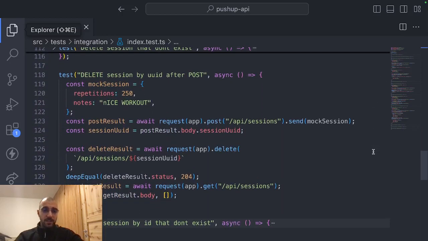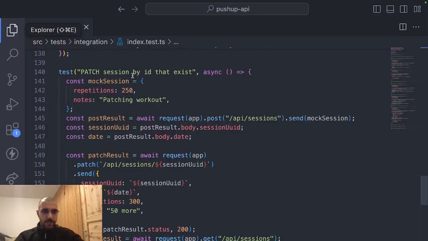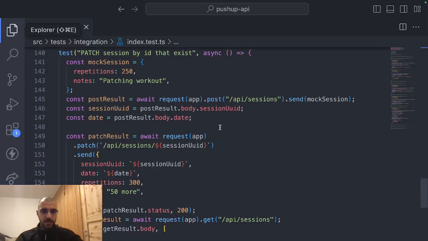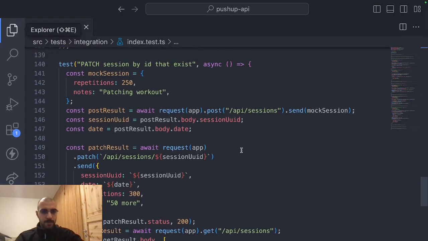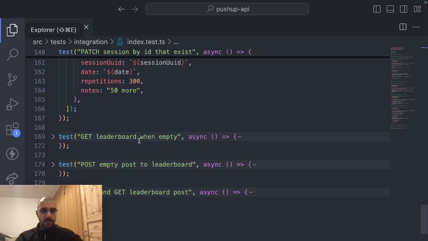We also deleted a session by UUID after a post. So you would maybe want to delete this after, because it's not typed correctly. After that, we have patch session by ID that exists. So it should be UUID. Also, we have the same thing, get for leaderboard when empty, post to leaderboard, post and get leaderboard post.